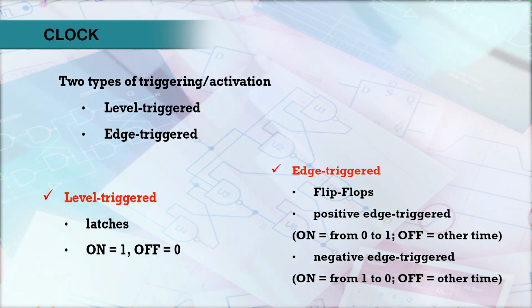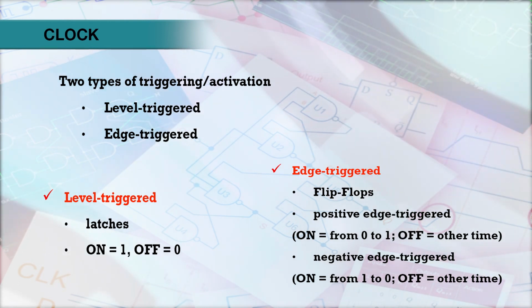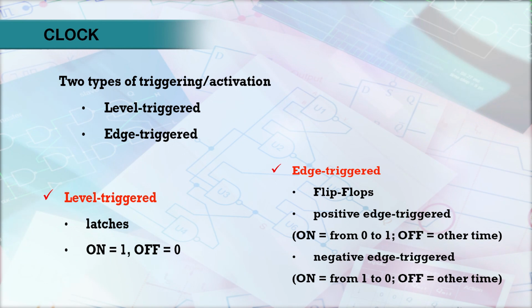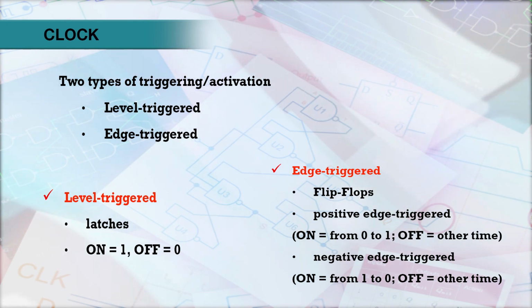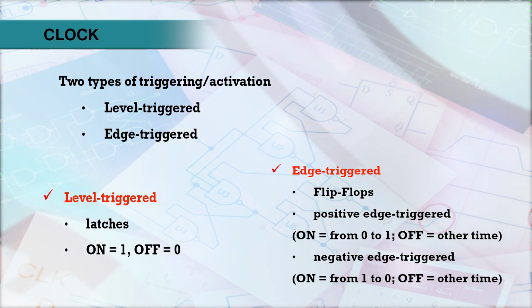What is level triggering? As you can see on the screen, we have level triggering techniques, and inside that we have two different triggering methodologies.